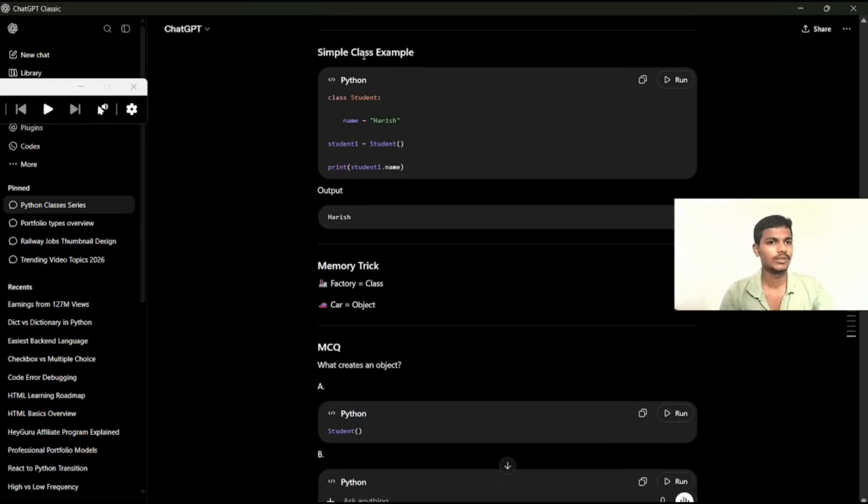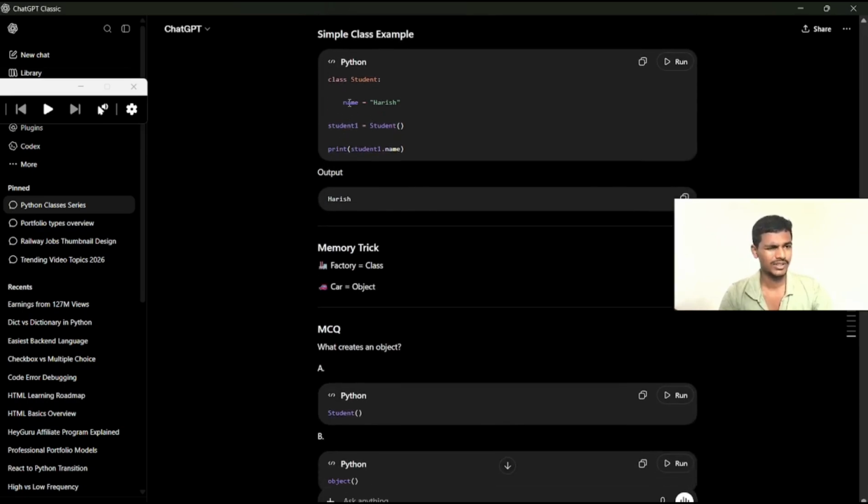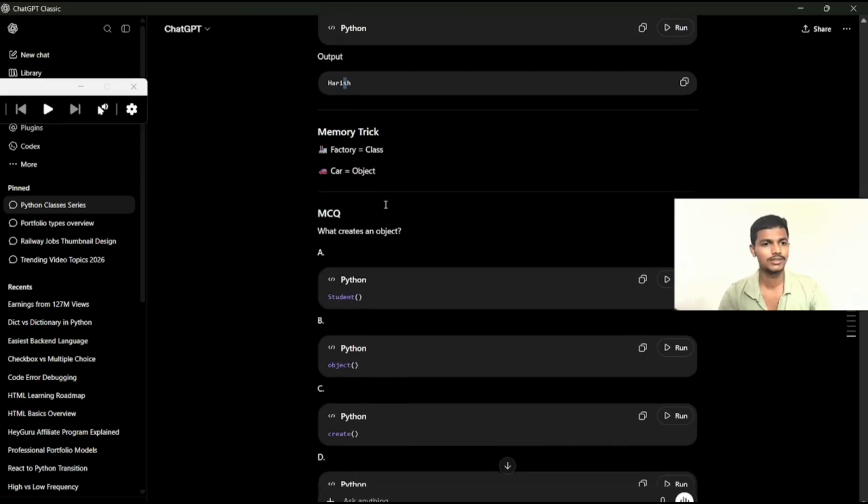Now a simple class example, class Student. Here I explain. Right now I am writing code only for my name. name is equal to Harish, student1 is equal to Student(). Here we are creating an object, and I am calling this object through the variable name. The variable name is added into the class object. When I execute the object, that is why my name is displayed here. I think, do you understand? Yes.